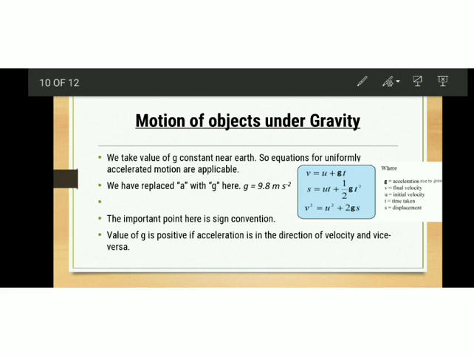Now, motion of objects under gravity. Let's describe an activity. Take a sheet of paper and a stone. It's an activity in your NCERT textbook, activity 10.3. So let us take a sheet of paper and a stone, and drop them simultaneously from the first floor of a building. Just observe whether both of them reach the ground simultaneously.